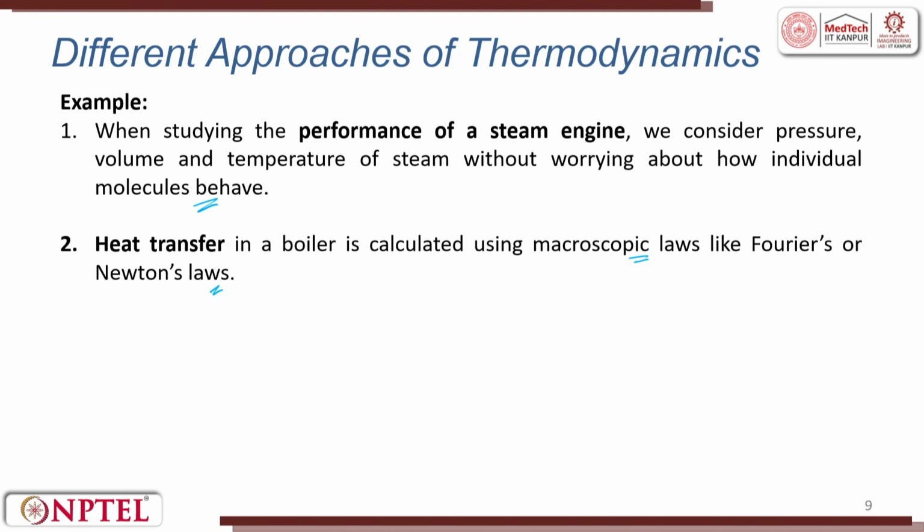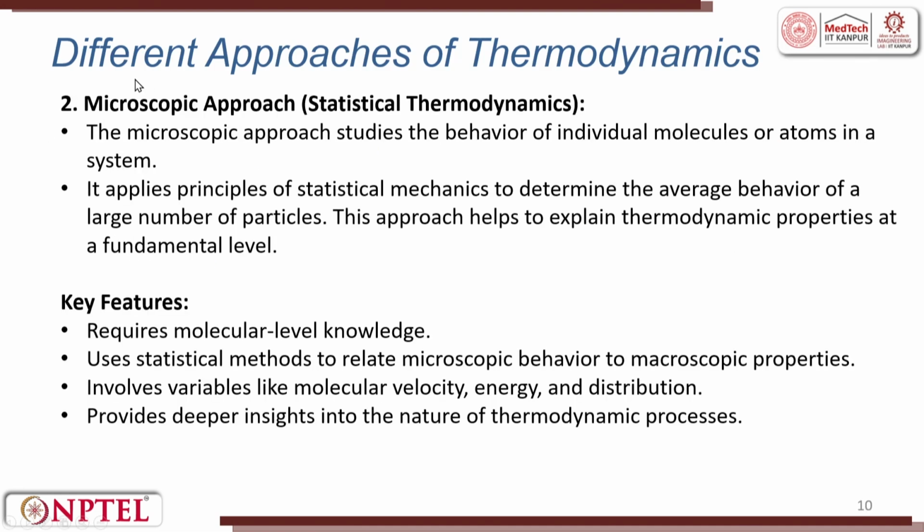To a large extent, this ballpark number or the thumb rule we follow, the first principles we follow, we try to get at what is going on in engineering systems. So, we are happy with the macroscopic approach because we have the parameters to measure: pressure, volume and temperature. Now let us look at the microscopic approach.